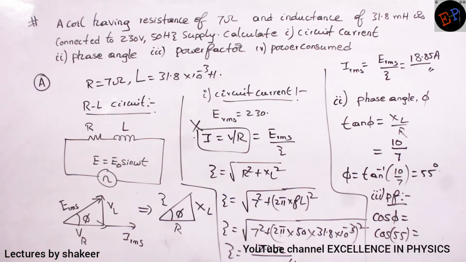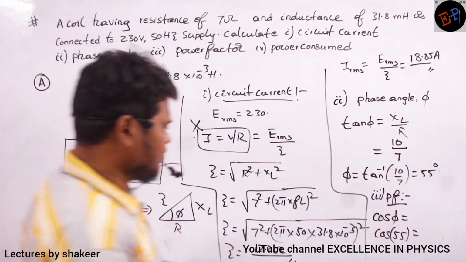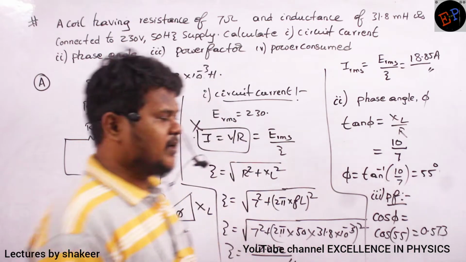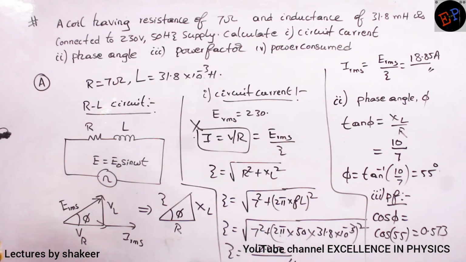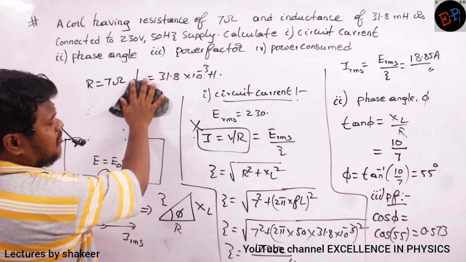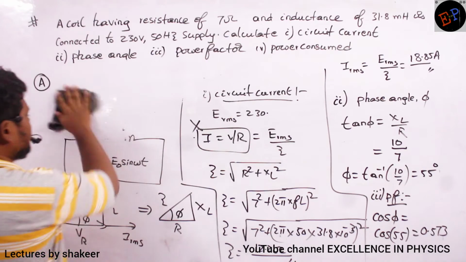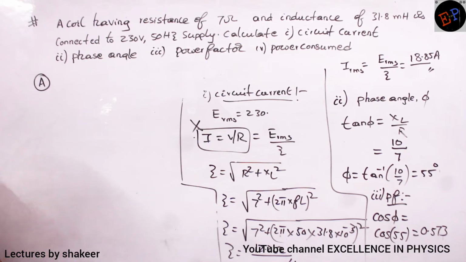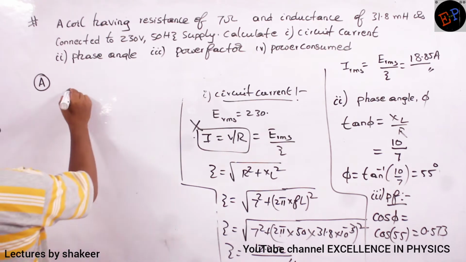Cos 55 value is 0.573. Clear? Next, power consumed. Can you say how I can calculate it in an RL circuit? I RMS square into R, that's it. So for power consumed, we can use two formulae now.